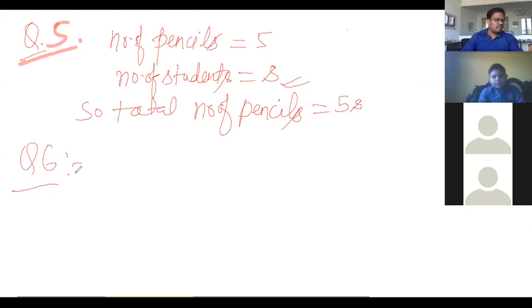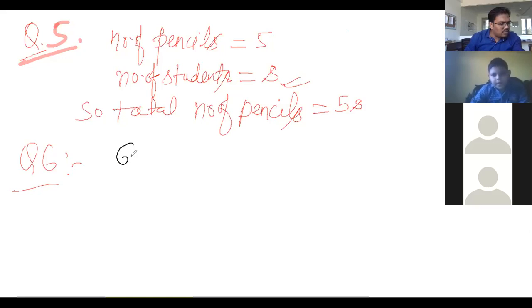Now question number 6. A bird flies 1 kilometer in 1 minute. Can you express the distance covered by the bird in terms of flying time in minutes? Use T. The answer of 6 will be: 1 kilometer in 1 minute, so in T minutes, T kilometers.